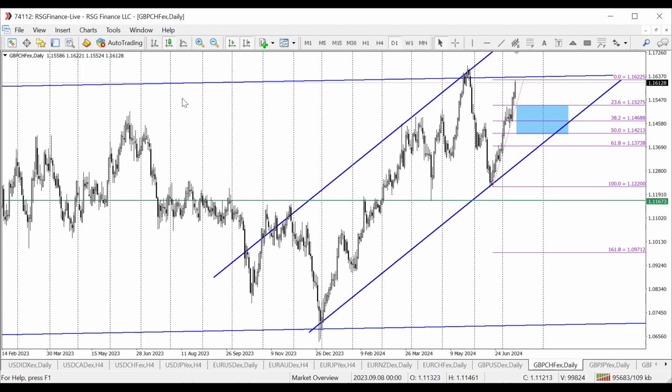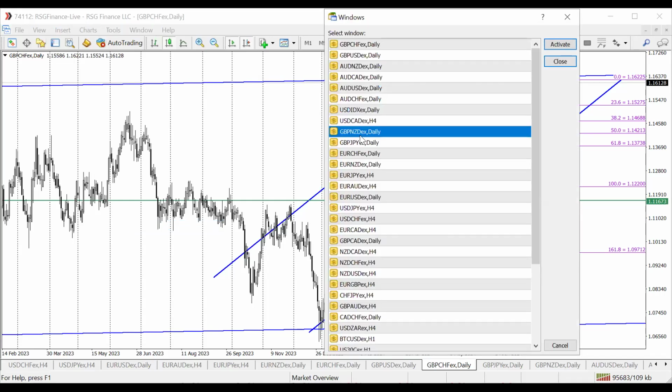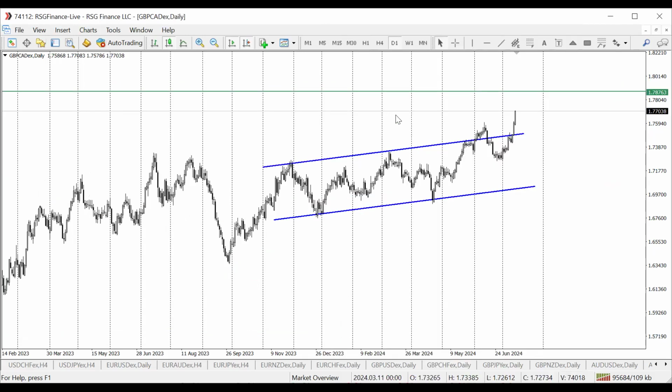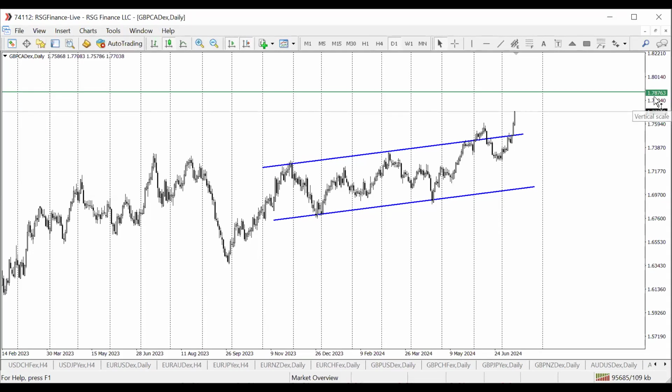Next on the line, we've looked at GBP USD, GBP Swiss franc. Now we have to look at GBP CAD and GBP NZD. So let's start with GBP CAD and then move on to GBP NZD. GBP CAD, good. On GBP CAD, we already see we have the breakout, okay? Breakout has already occurred, so nothing much to do on this, rather than to wait for our profit to flood in, and that's at the level 1.7876.